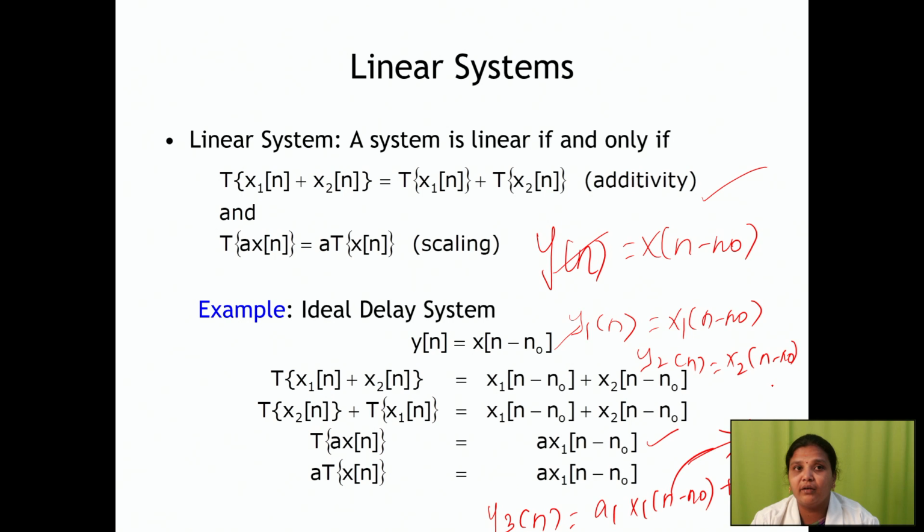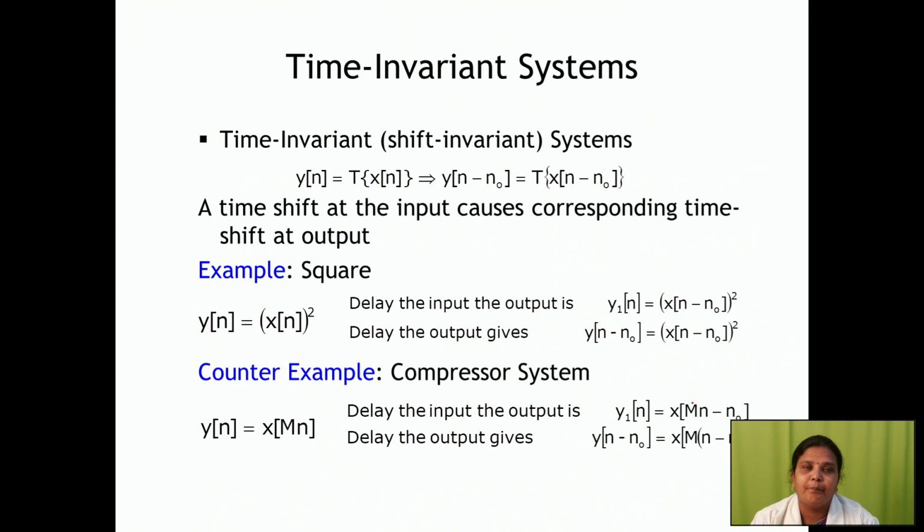Then you have to find your fourth equation, that is you are going to give x of n minus n naught equal to a1 into x1 of n minus n naught plus a2 into x2 of n minus n naught. Instead of x of n minus n naught you are going to give this. By giving that, you will get your fourth equation. You have to check whether your third equation and fourth equation are equal. That system is called a linear system. Okay, then time invariant systems.